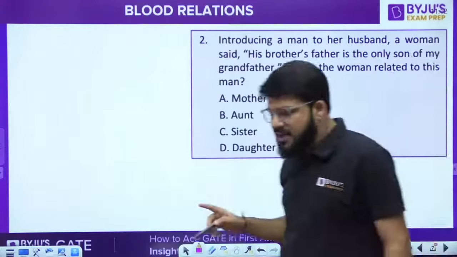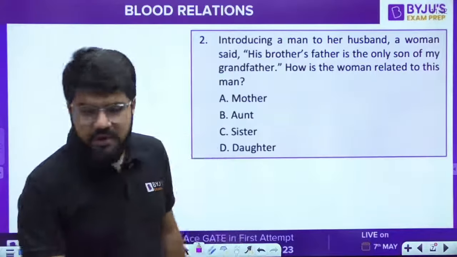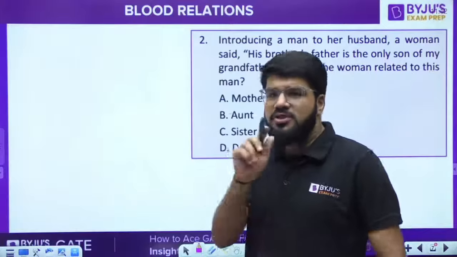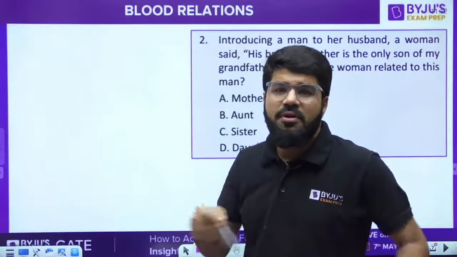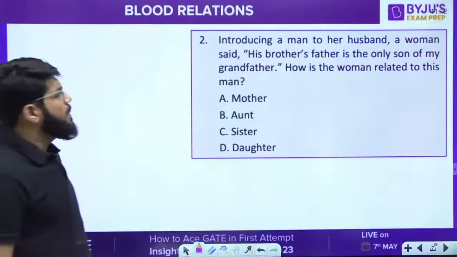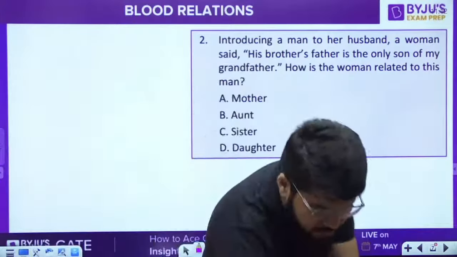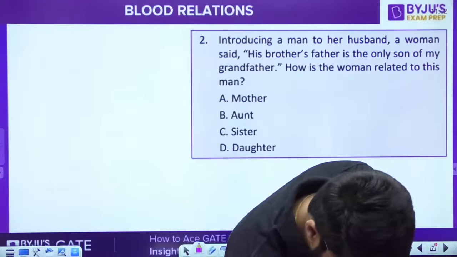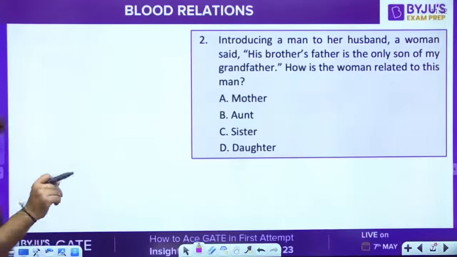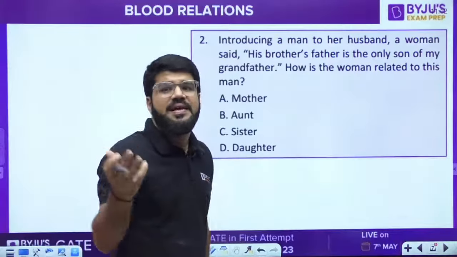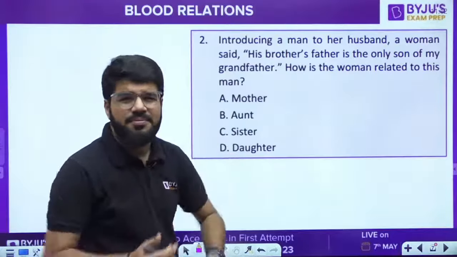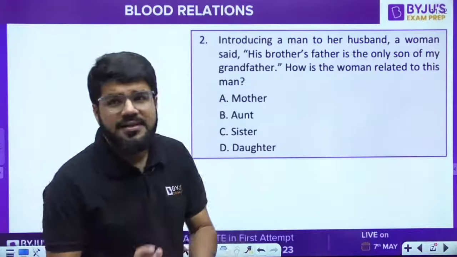Now let's move on. As I told you, some of the questions can be jumbled up words. The previous one was direct, the relations were directly mentioned. Some of them can be jumbled up. Introducing a man to her husband, a woman said, his brother's father is the only son of my grandfather. Some jumbled up story. But again, if you draw that chart, it isn't that difficult.